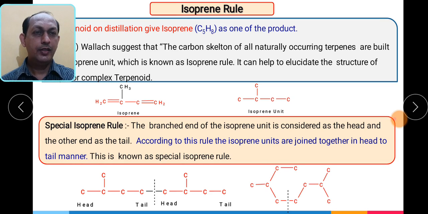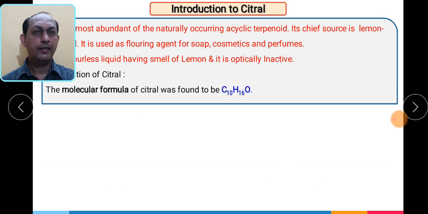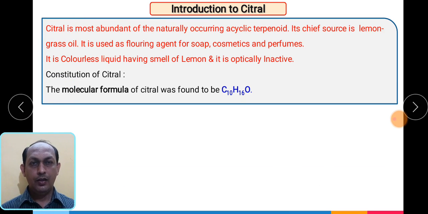Here is a structure. This is the first isoprene unit, and this is the second isoprene unit. This is the head, this is a tail, this is again a head, and this carbon is the tail. So we have to remember the isoprene rule, which explains the carbon skeleton of terpenes. Now we are going to see the next class, that is citral.